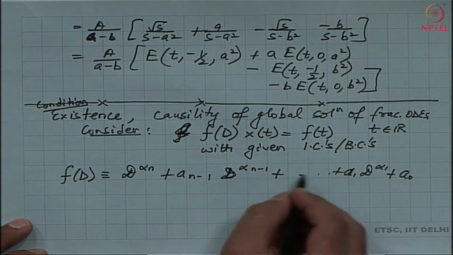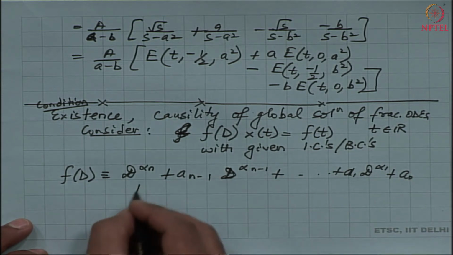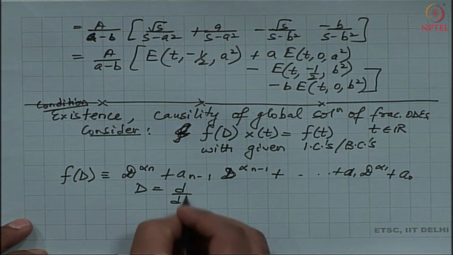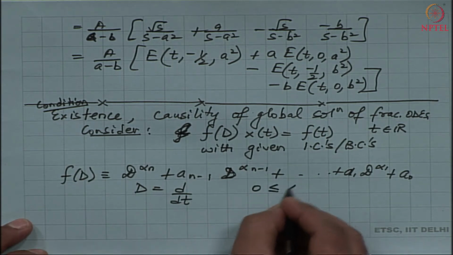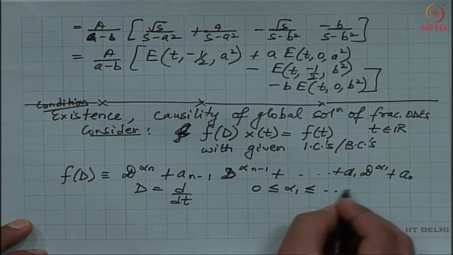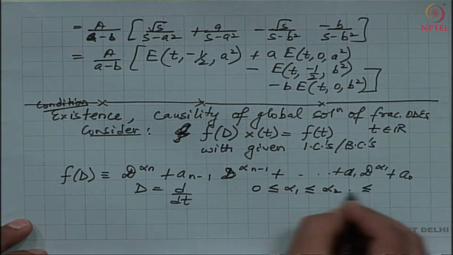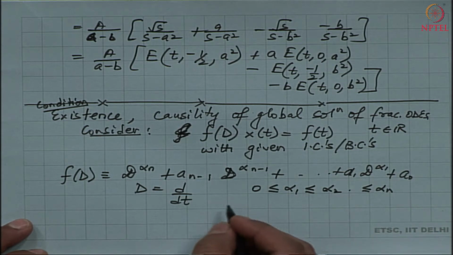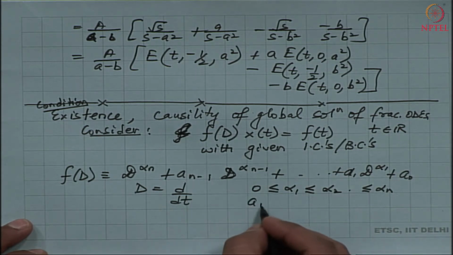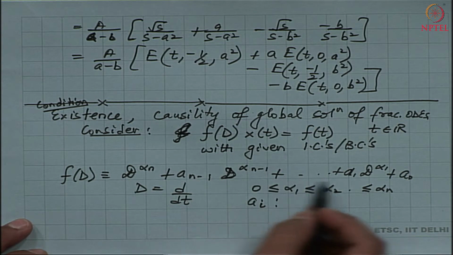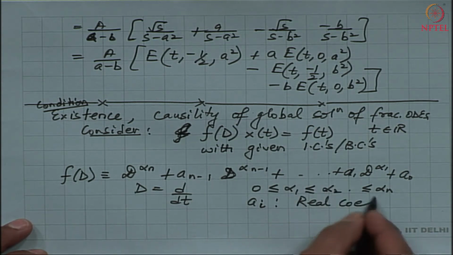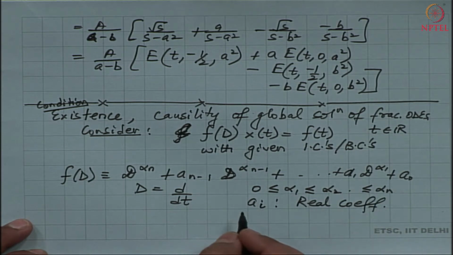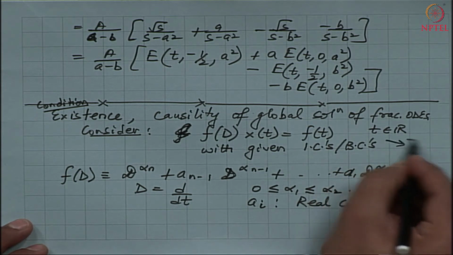So, that is my ODE operator, where d is the derivative with respect to the variable t. Of course, I have the following order in my fractional coefficients, and further I assume that the a i's, the coefficients of these operators, are all real. So, real coefficients. Let me call this 2.